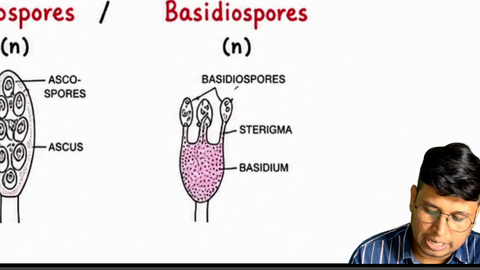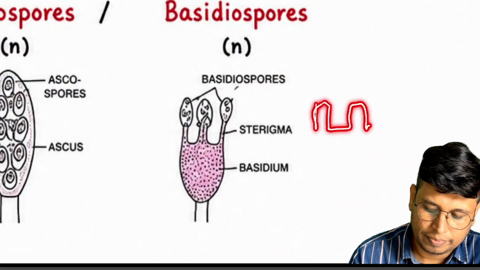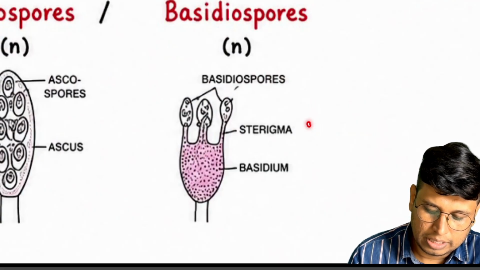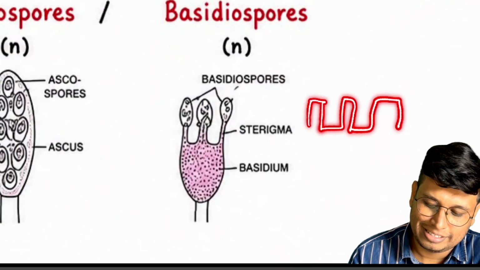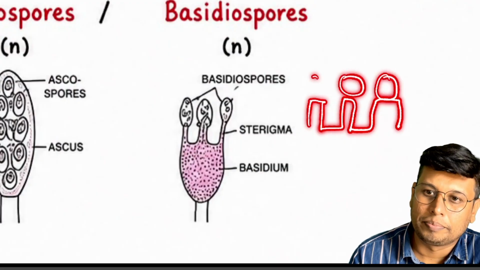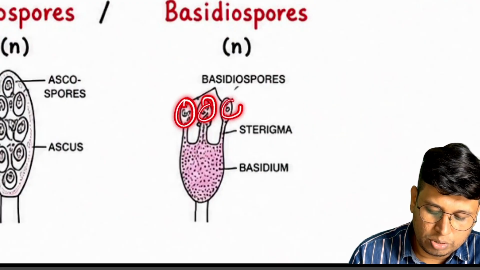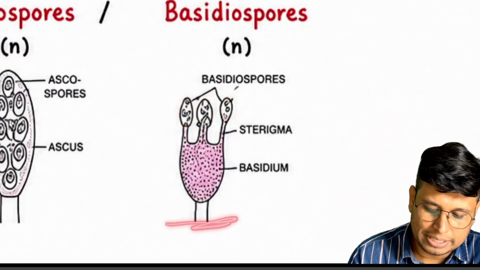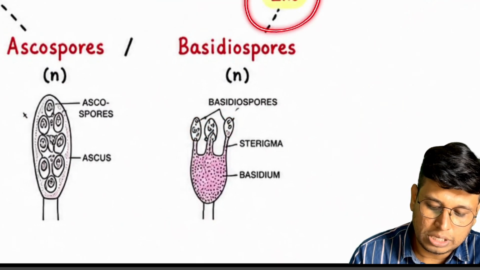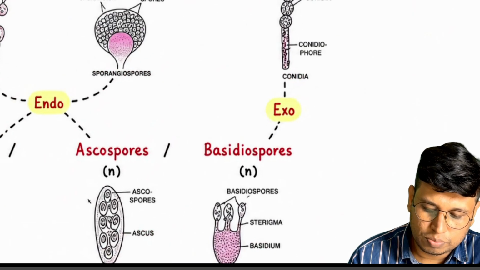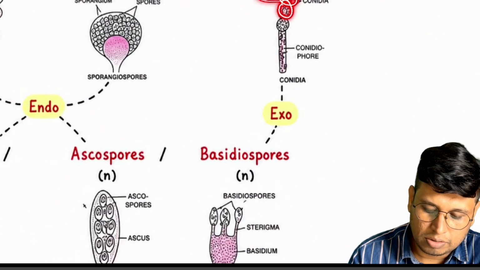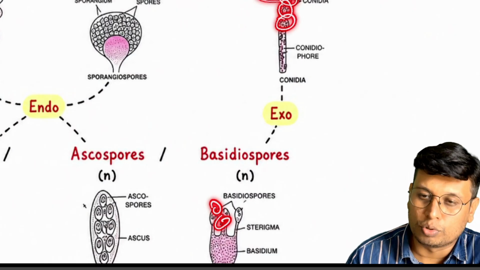Basidiospores are produced like this, on the tip of the basidium, so they are exogenous, just like conidia. Conidia are asexual spores, exogenous on the tip. Basidiospores are the same.